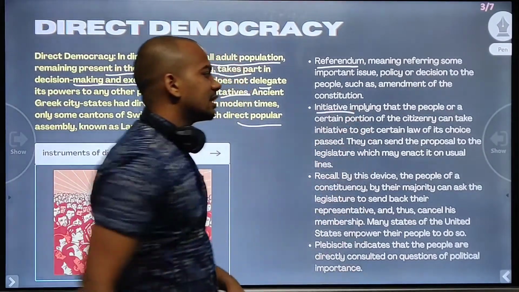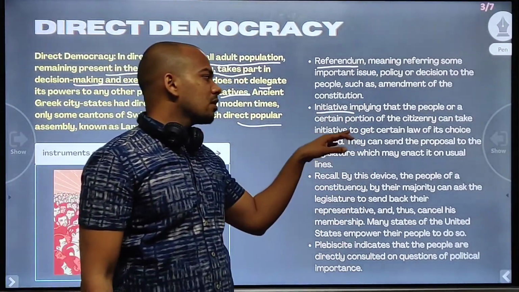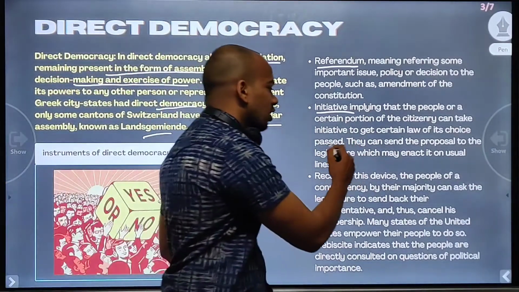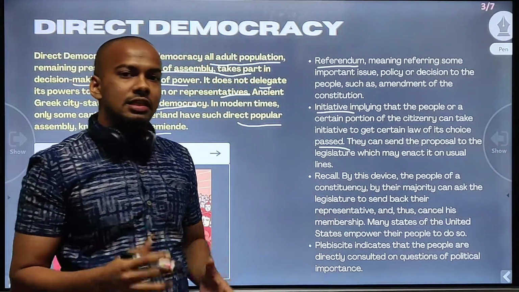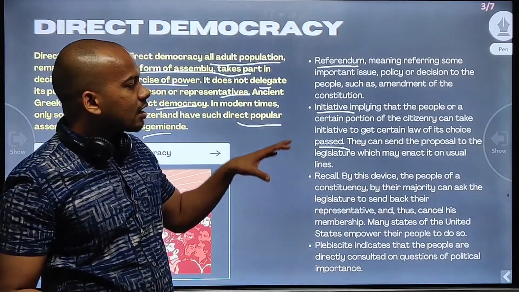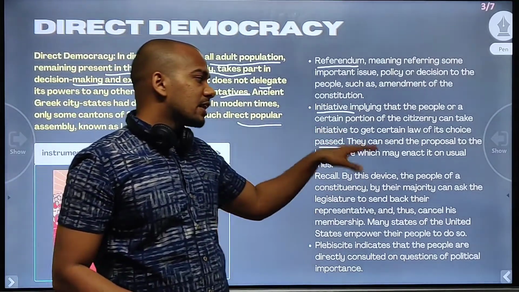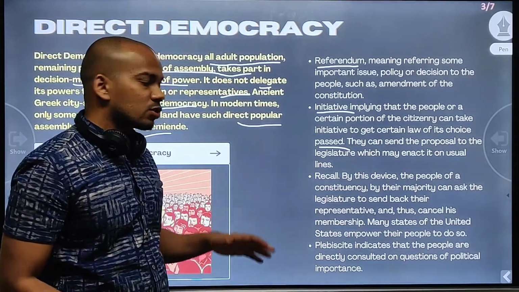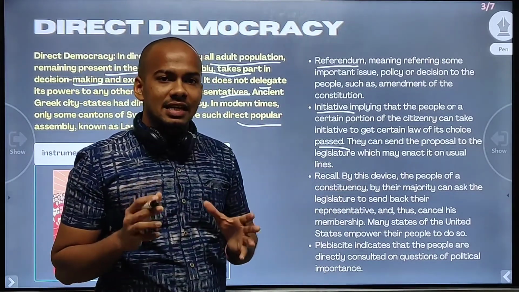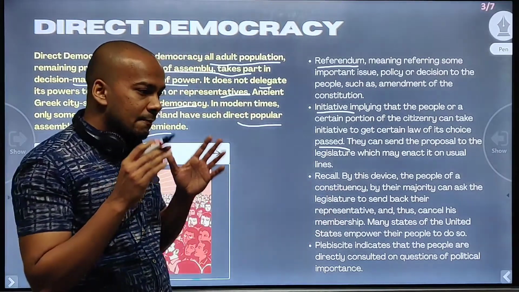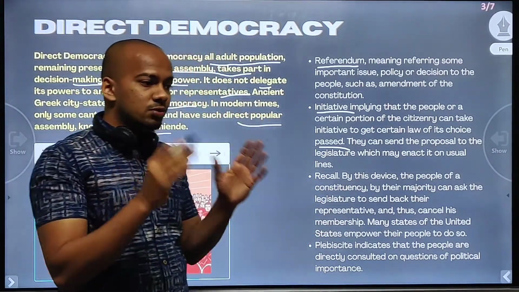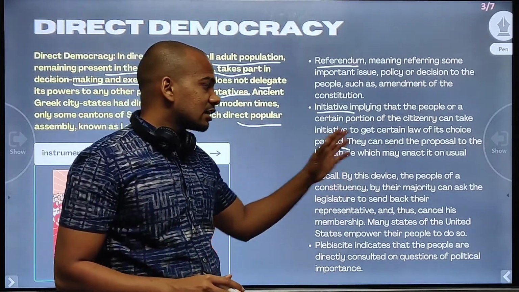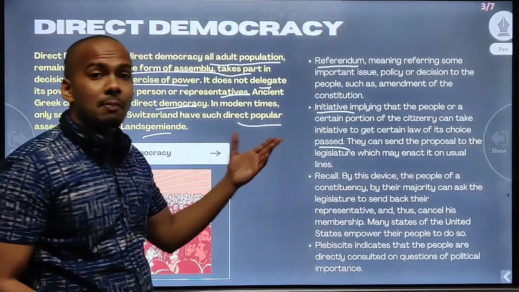Another is initiative. It means that a certain portion of the citizenry can take the initiative to get a law of its choice passed. If the people want certain laws to be passed, they can use this tool by sending the proposal to the legislature, which may enact it on the usual lines. So people are sending a request to the parliament that it should enact the law. They may enact it.